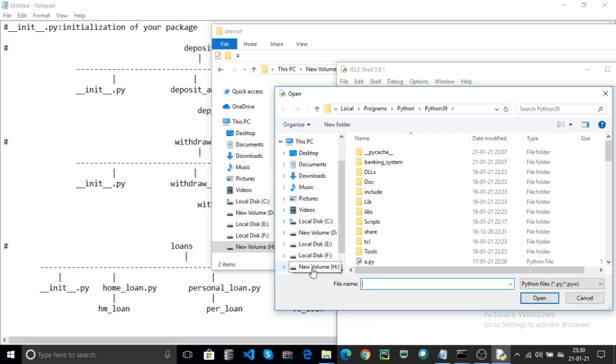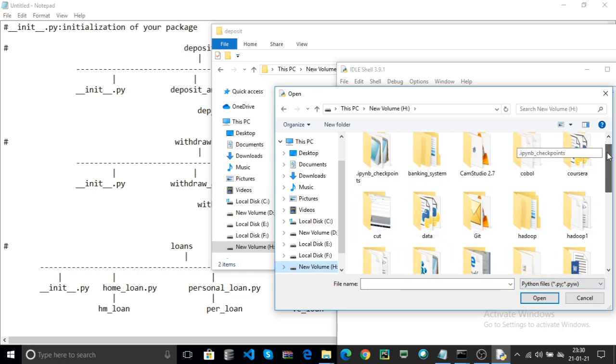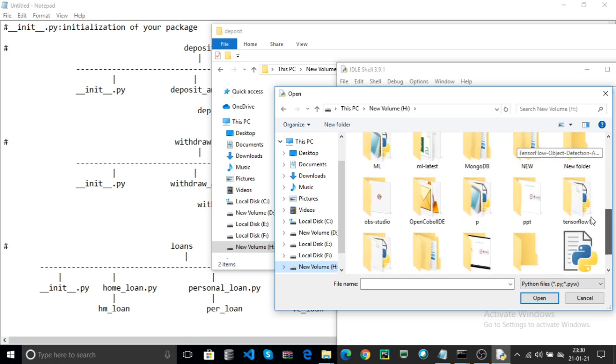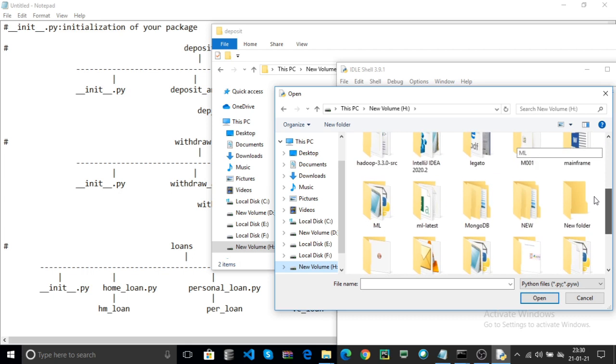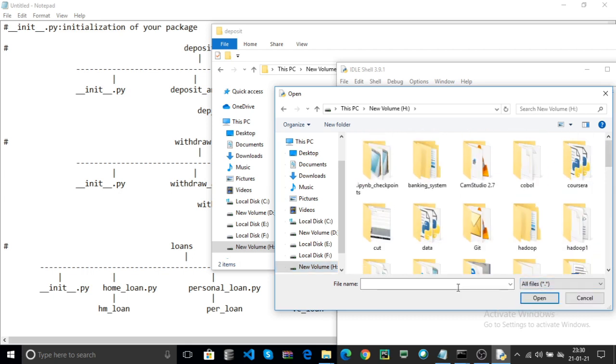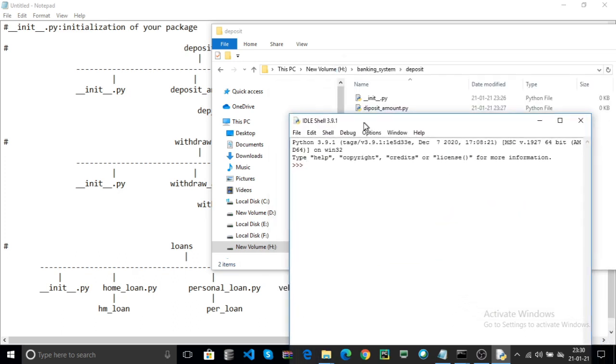For example, our Python file is in H, which contains the project, banking system.